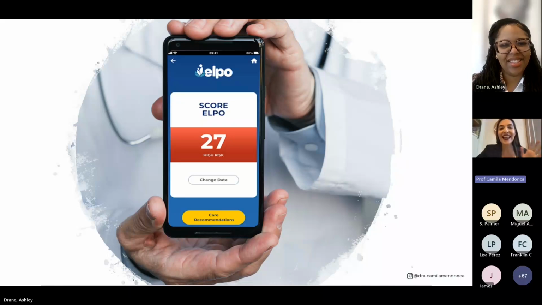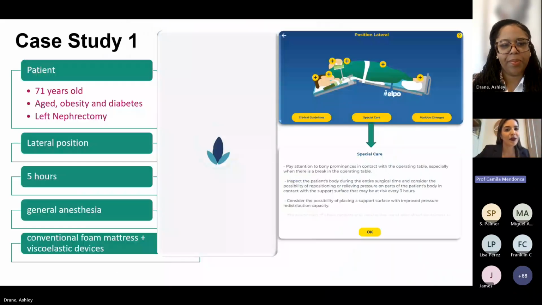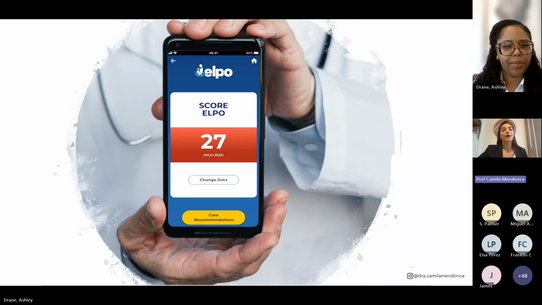So, the one before the last screen of the ELPO app will show the ELPO score of the patient you are analyzing. And if you click the care recommendation button, you can see a screen. Sorry about that. If you click this care recommendation button, you see the positioning type that you chose.